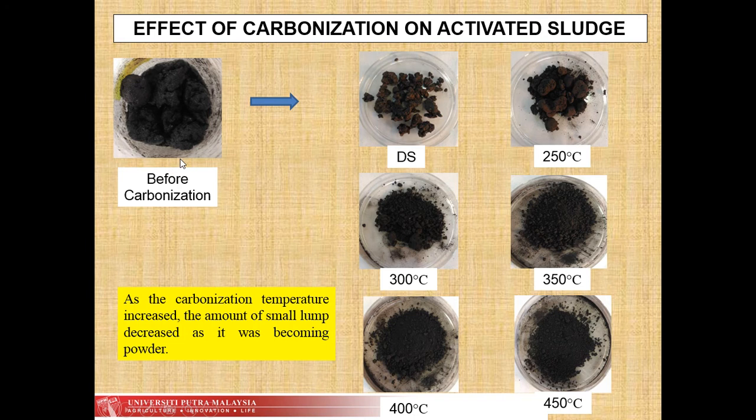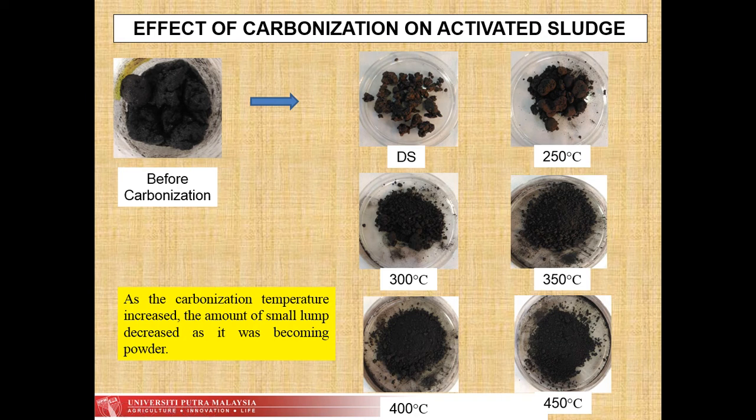This is the sludge before carbonization. It is in large lumps and very sticky. This is the dried sludge. DS means dried sludge, which is not carbonized, and this is the carbonized sludge at 250, 300, 350, 400 and 450 degrees Celsius. As the carbonization temperature increased, the amount of small lumps decreased and it became more powder. We can see that at 450 degrees Celsius it was in a fine powder form, while at 250 it is in large solid.